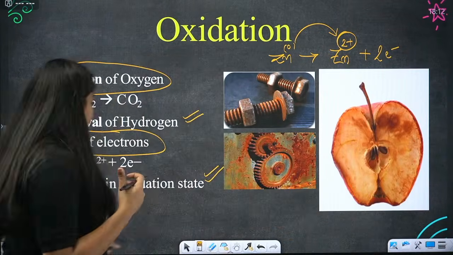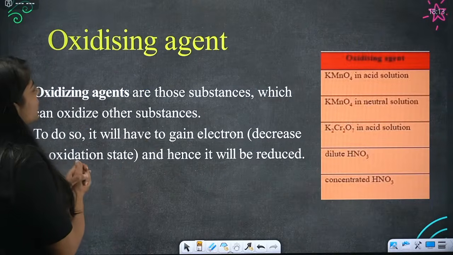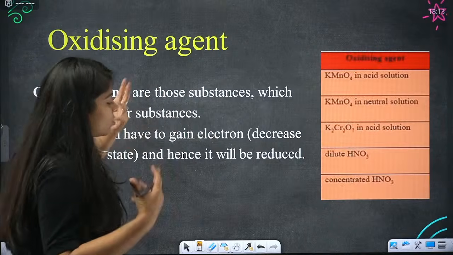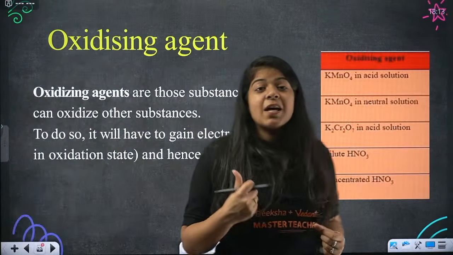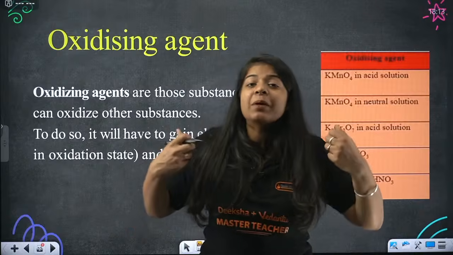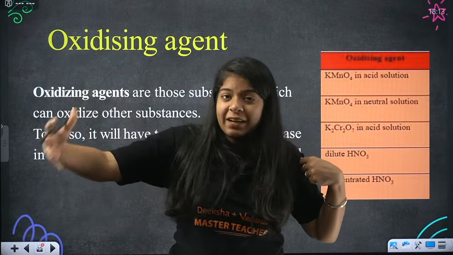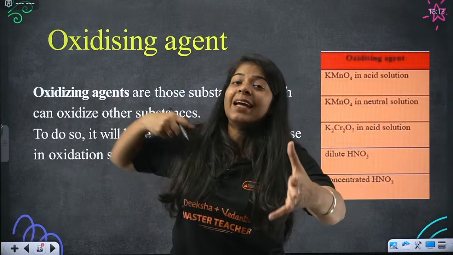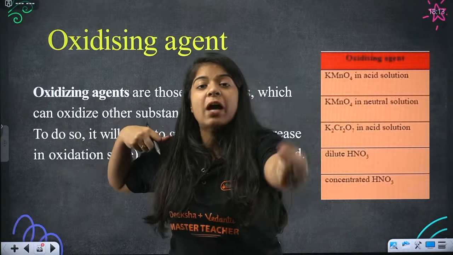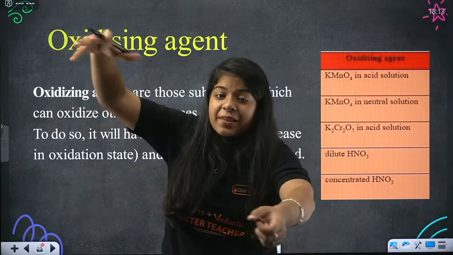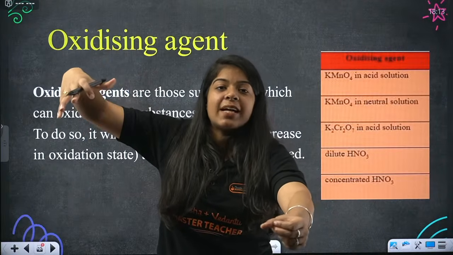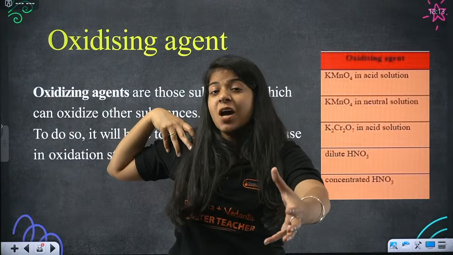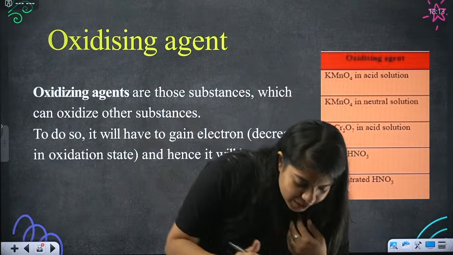Then now we have a very important thing, that is oxidizing agent. Oxidizing agents are those substances which can oxidize other substances. What does this mean? Whatever helped me get oxidized, whatever helped me lose electrons, whatever helped me lose hydrogen, that thing is called an oxidizing agent. Why? Because it oxidized me. And okay, let's study about reducing agent first.